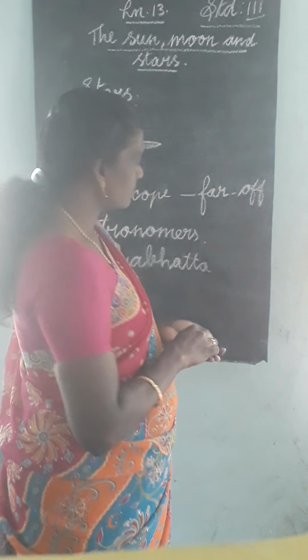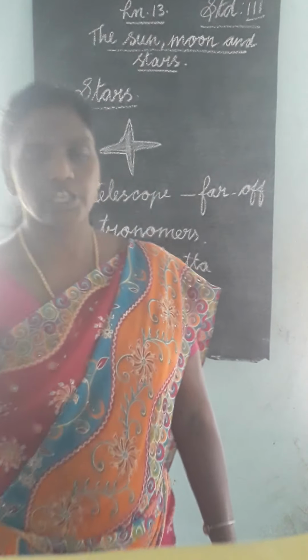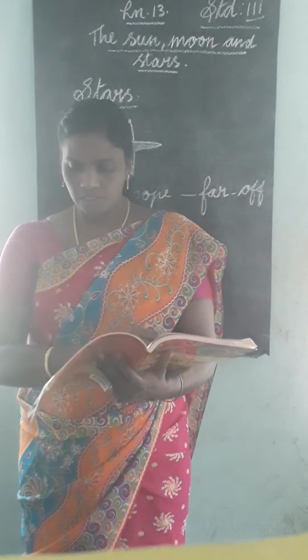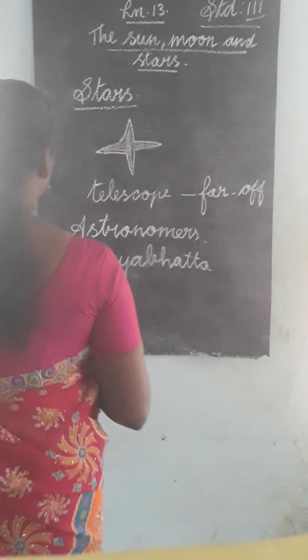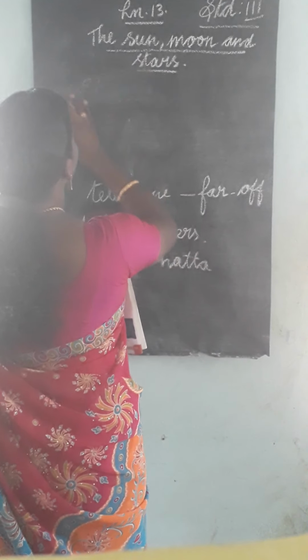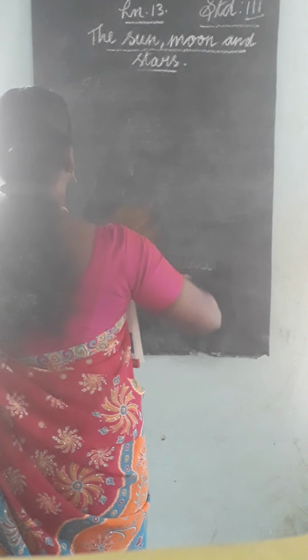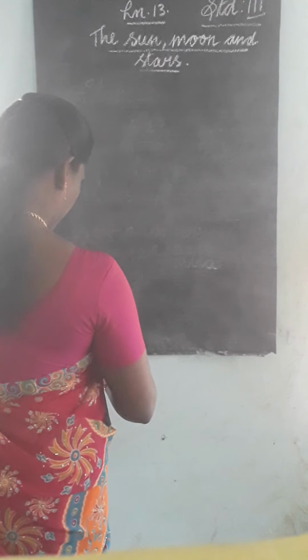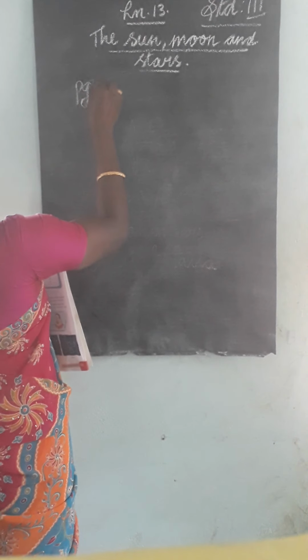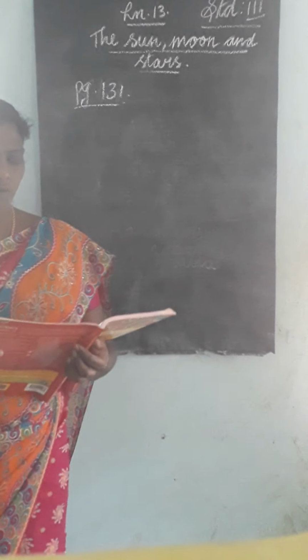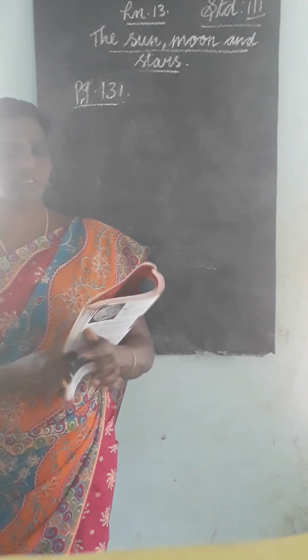Okay, all of you take your book. Page number 131.